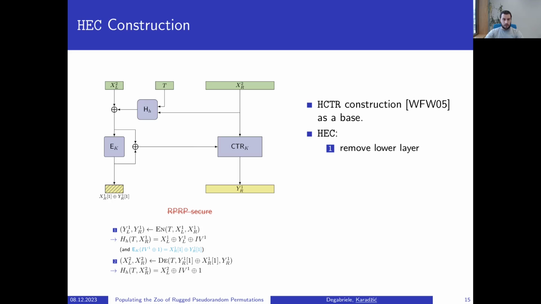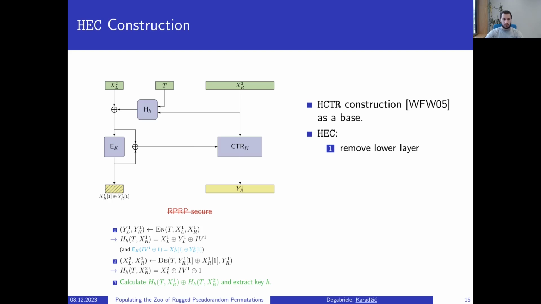The adversary then can take the XOR of the hash of T, XR1 and the hash of T and XR2. The IV1, which is the unknown in both equations, will cancel itself out, and we are left with only a single unknown, which is the hash key H. The adversary then can extract the hash key H, and with H, it can mount a simple distinguishing attack.